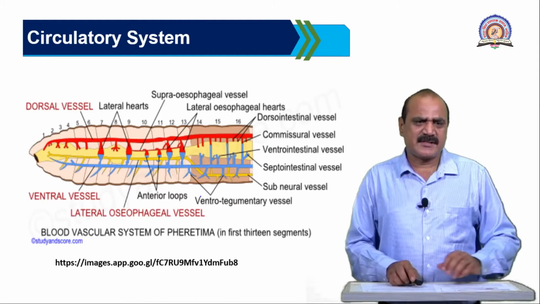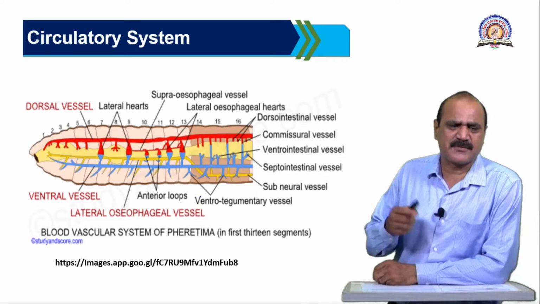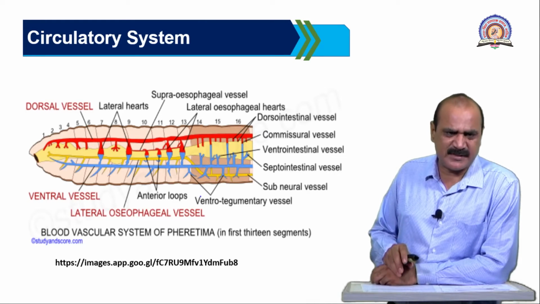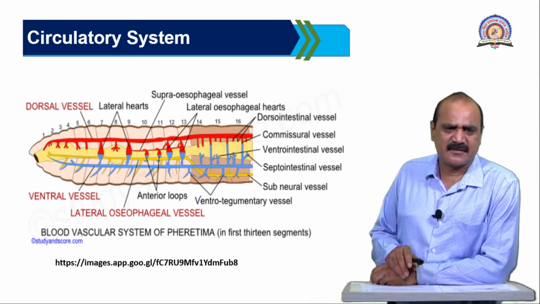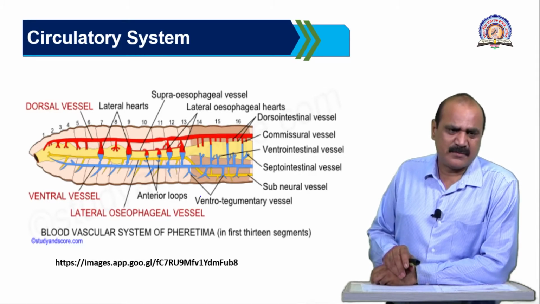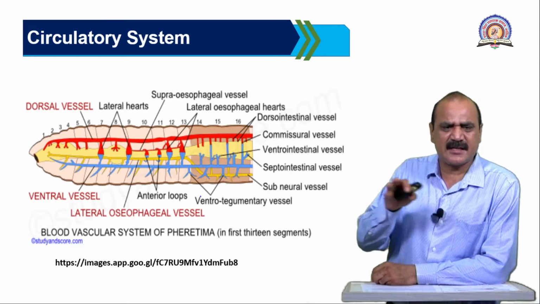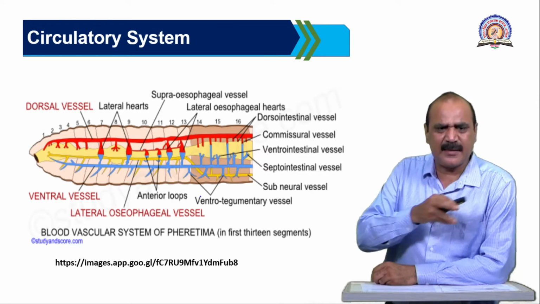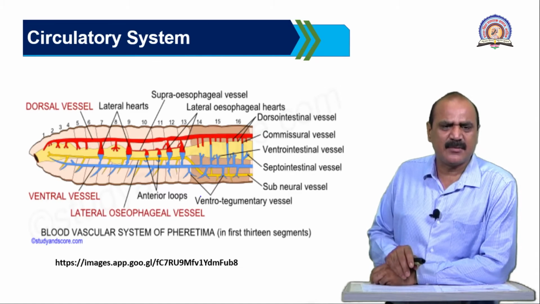Now next, the circulatory system. In the earthworm, the circulatory system is a closed type of circulatory system, but in the majority of invertebrate animals, an open type of circulatory system is there, but this system is a closed type. Now there are four types of blood vessels found in the body. One, the largest blood vessel, is the dorsal blood vessel, which is present on the dorsal side of the alimentary canal. The ventral blood vessel is present below the alimentary canal, and the lateral blood vessels are present on the lateral side of the body.